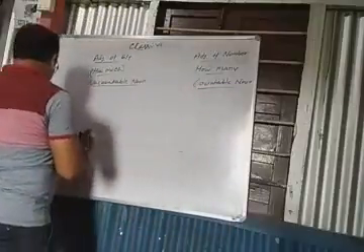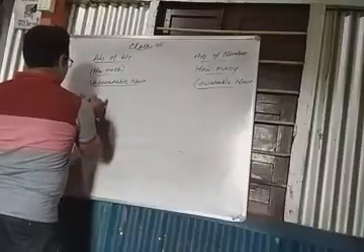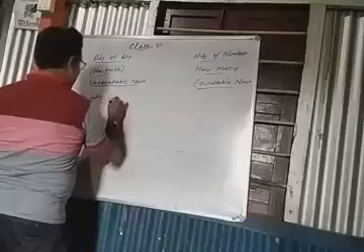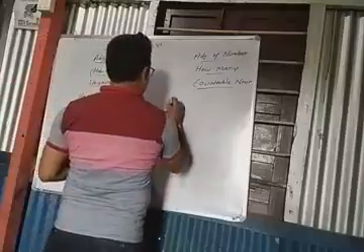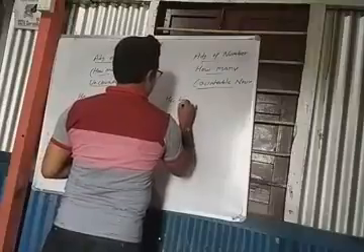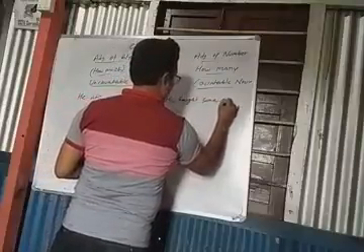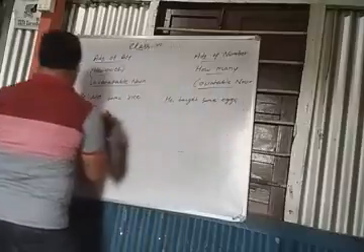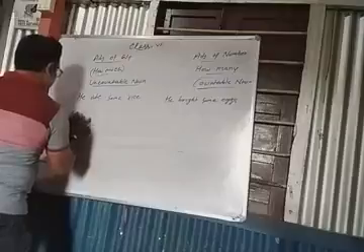Let's take the examples. We have some rice. We got some eggs.